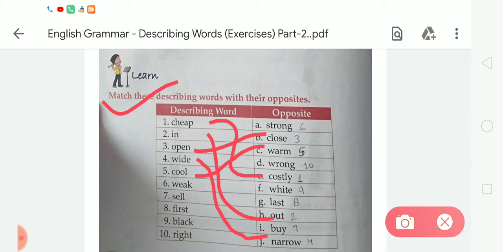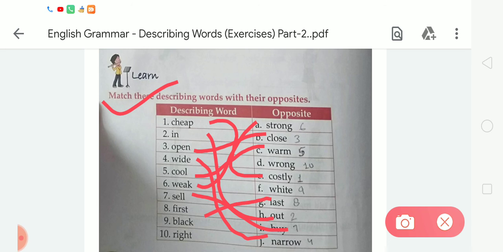Now 6 is weak. So student, tell me what is the opposite of weak. The opposite of weak is strong. So we have to match with A. Number 7 is sell. The 7th describing word is sell. So we have to match with I, that is buy. Now the next is 8. In number 8 the describing word is first. The opposite of first is last. So we have to match with G.